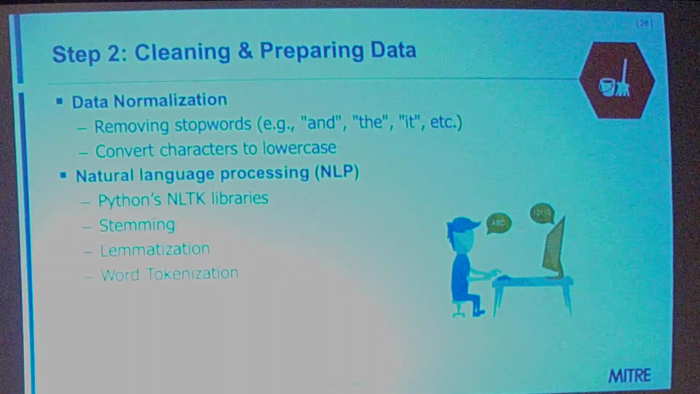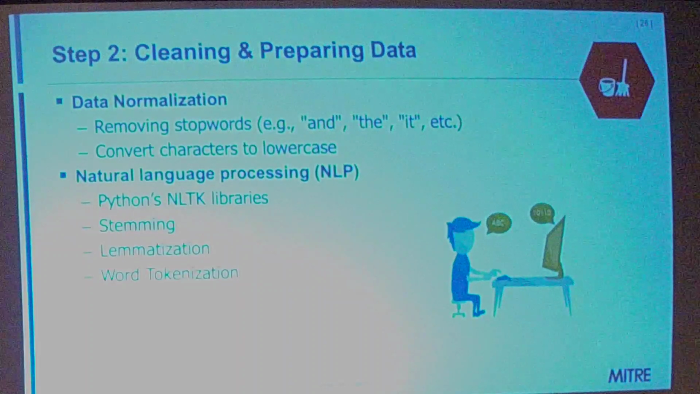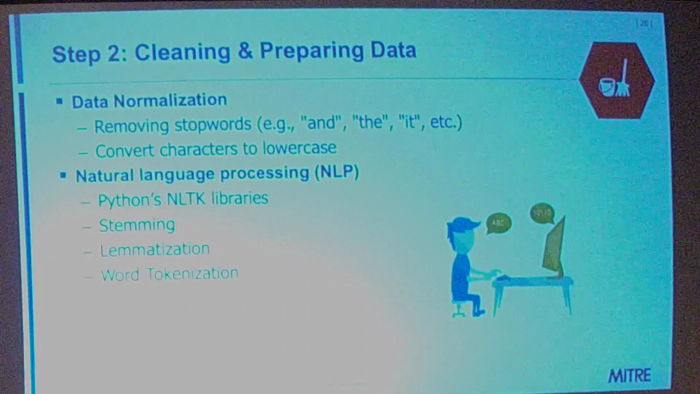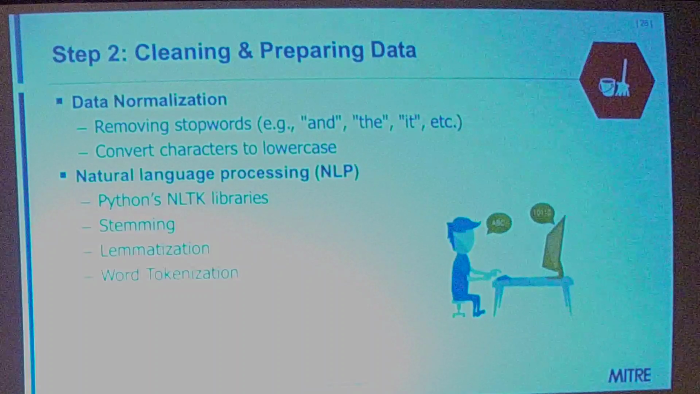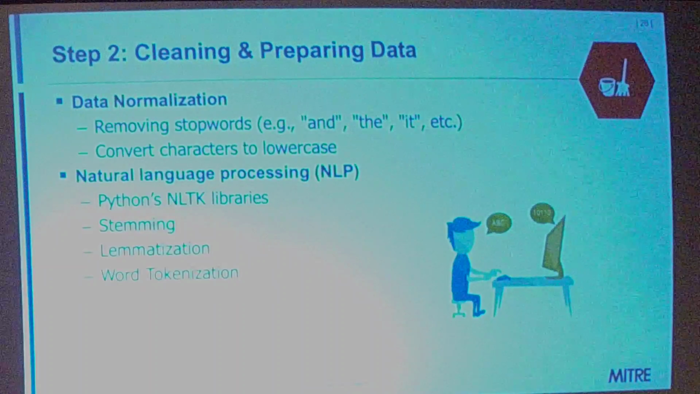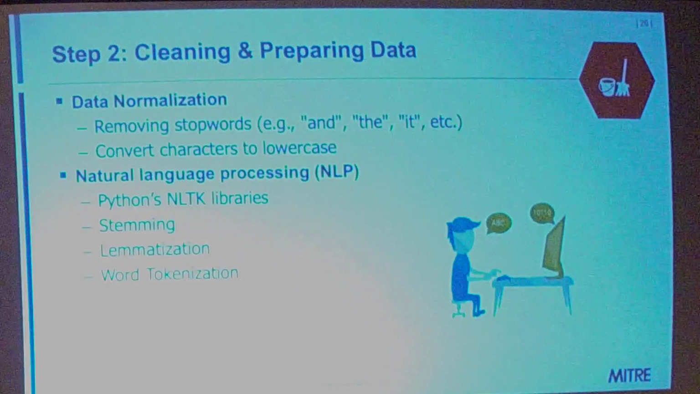And then in this step, we also do our natural language processing. We use Python's Natural Language Toolkit, which is really great. So reducing words to their root using stemming and lemmatization, and then taking our sentences and splitting them up into different words so that we can do more analysis with them as well.